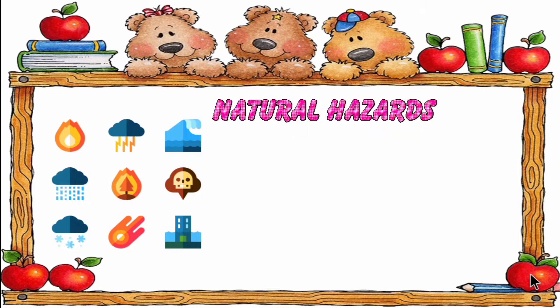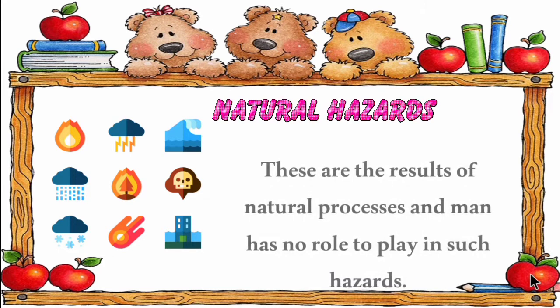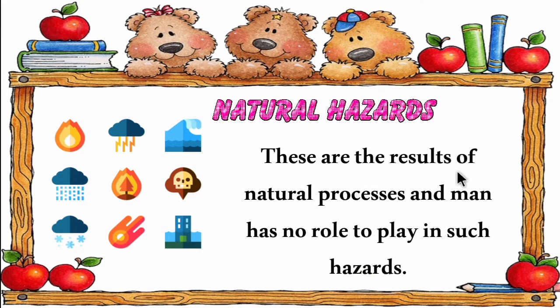So first one is natural hazard. From the name itself we can tell. Natural hazard means caused naturally. For example, flood, cyclone, earthquake, tsunamis. So these all come under natural hazard. We can't stop it. These are the results of natural processes and man has no role to play in such hazards. So these are caused naturally, not because of humans.